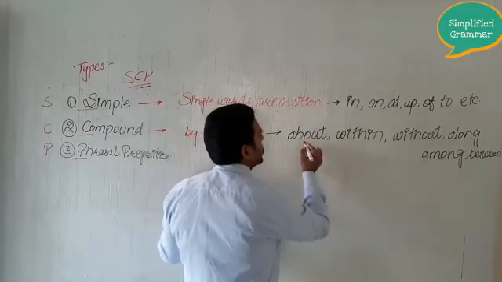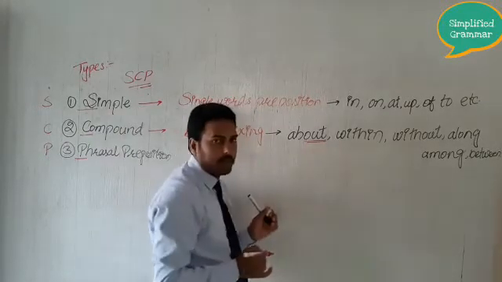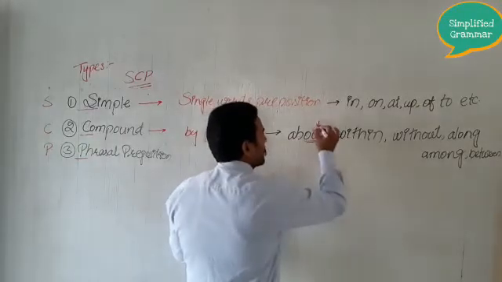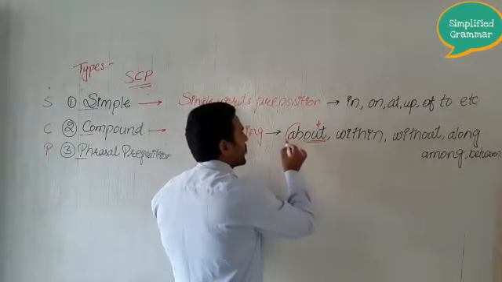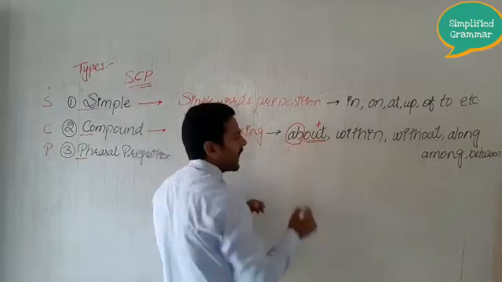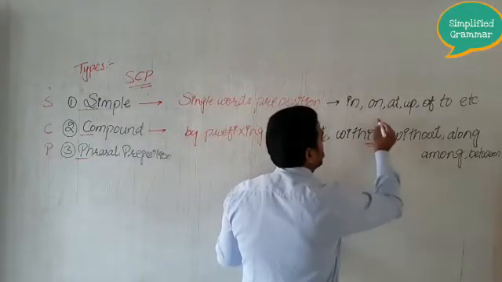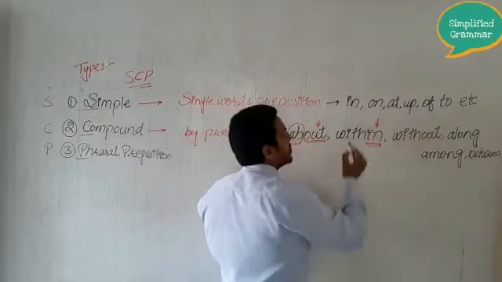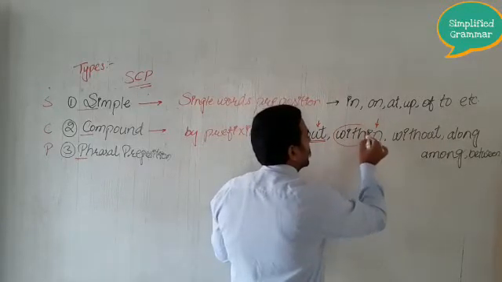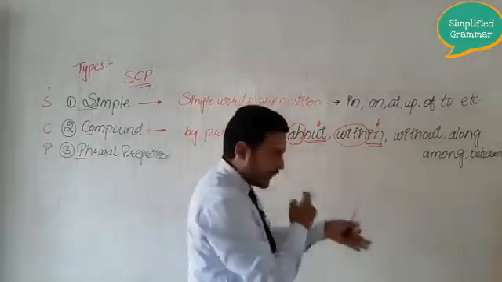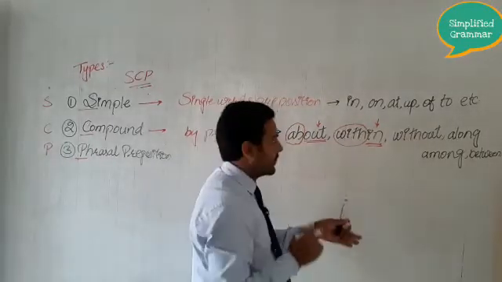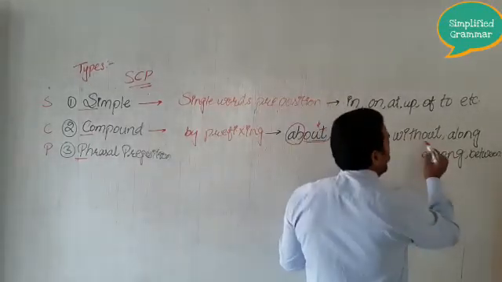Here you can see out is a simple preposition, and before this the prefix with has been used. Next one is in. In is a simple preposition, and before this you can see with, prefixed. Next one, you can see out.